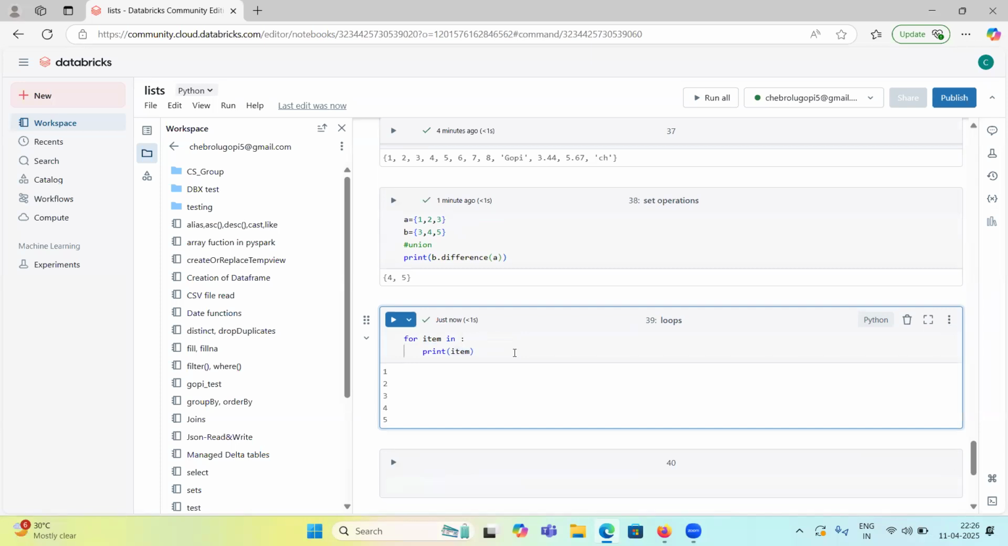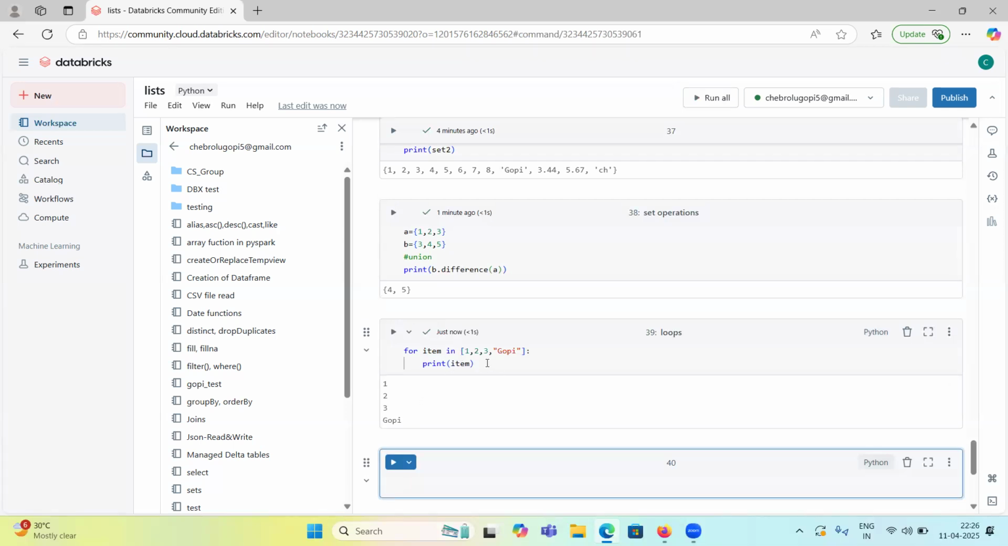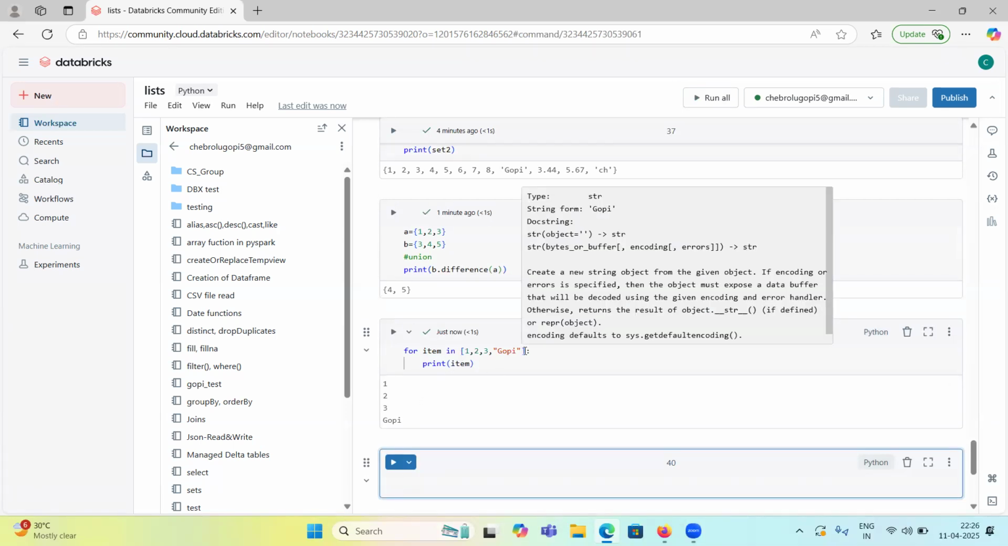So you can loop through lists also. If I provide some list, 1, 2, 3, and Gopi, you can loop through the list also, and tuples also.